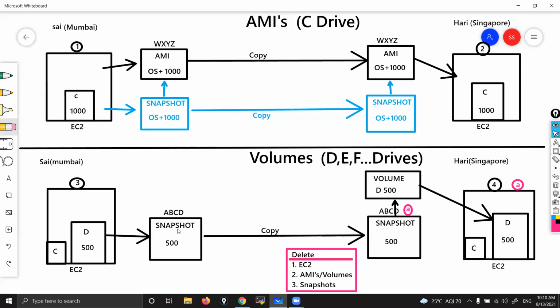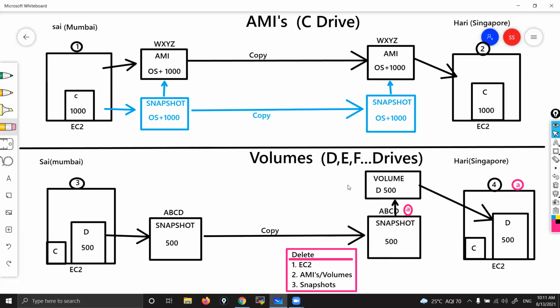Hello, sir. Can you show me the step for creating the snapshot for the D drive in the Mumbai region? One more time, I did not get you. We created the D drive from the snapshot. You want me to show that one?